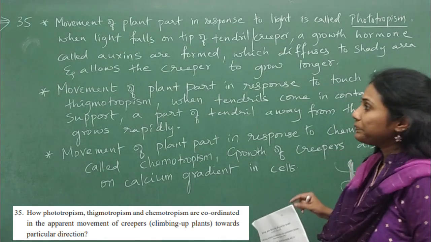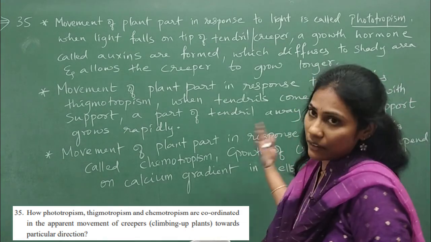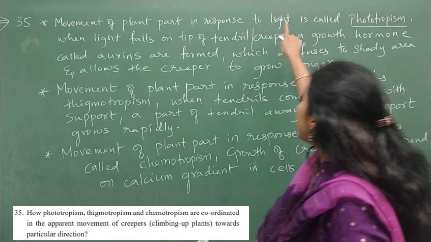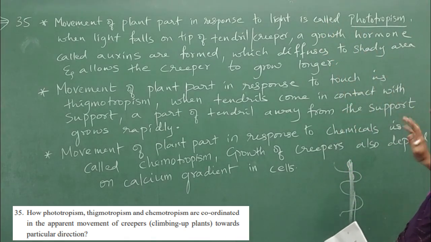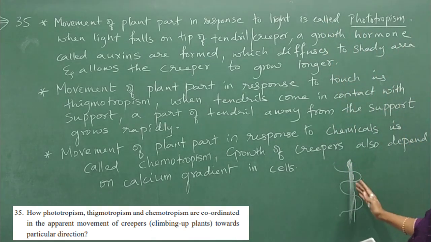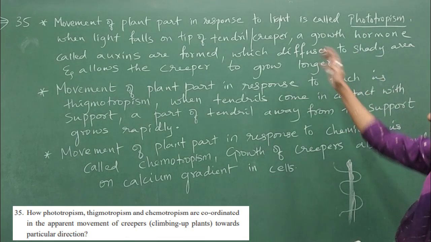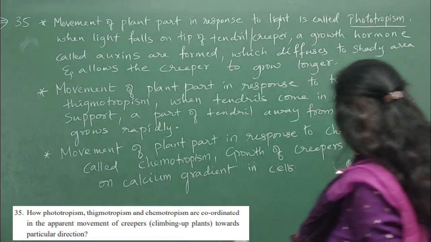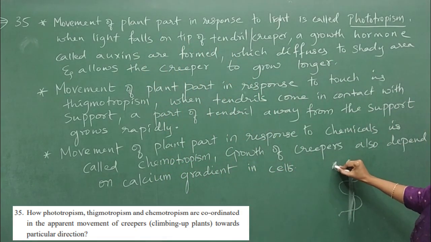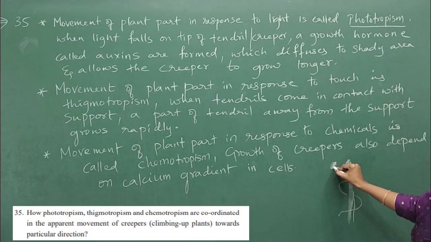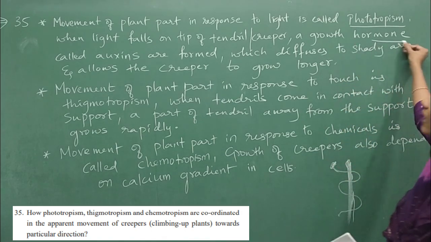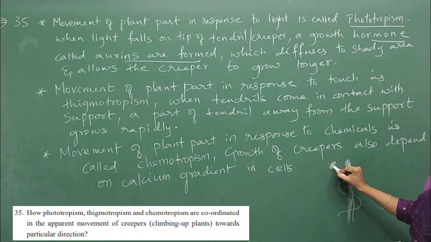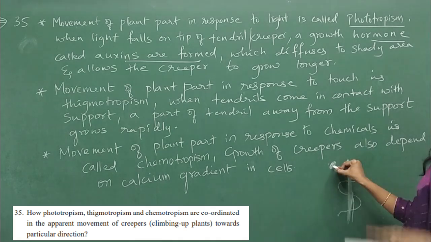Look at point number 1. First you define the tropisms. Movement of a plant part in response to light is called phototropism. How phototropism is helpful for the growth of a climber, that you explain now. See, I have written the point. When light falls on the tip of a tendril or creeper, a growth hormone called auxin is formed. So at the tip, auxins are formed, and auxins are sensitive to light.